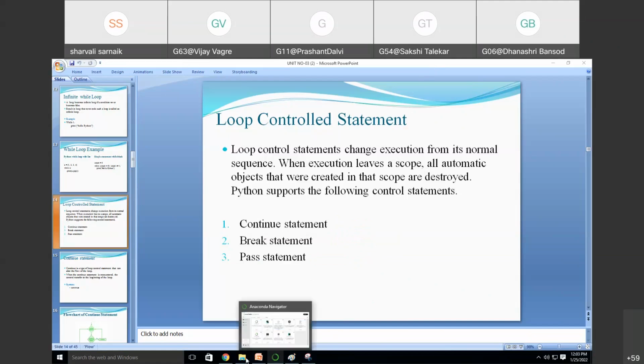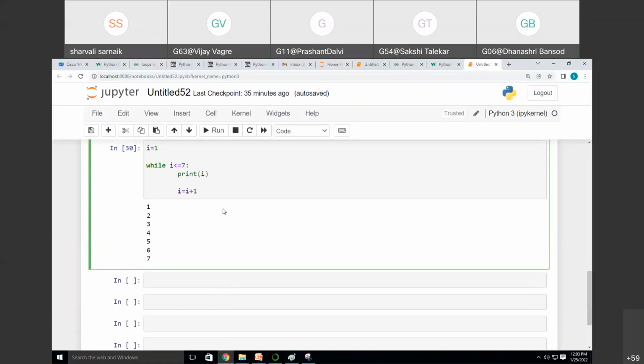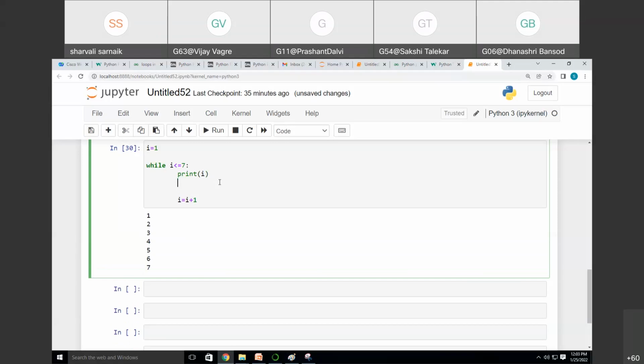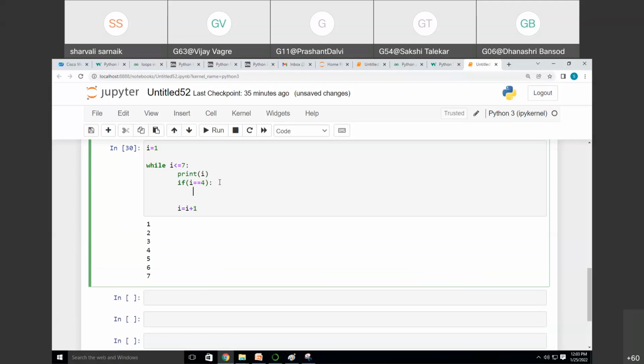Let's go to editor. Okay. Now see, I've written print I. It's the same code. I've written I is equal to I plus 1. Now, what I will be using is the break statement. Let's see the break first, okay? I have written print I, and after that I'm writing if I is equal to 4, I'm using break.